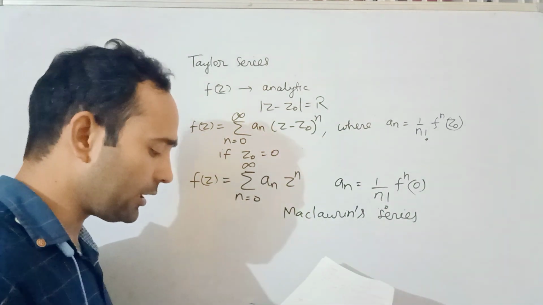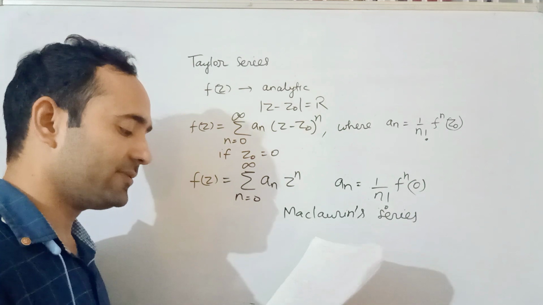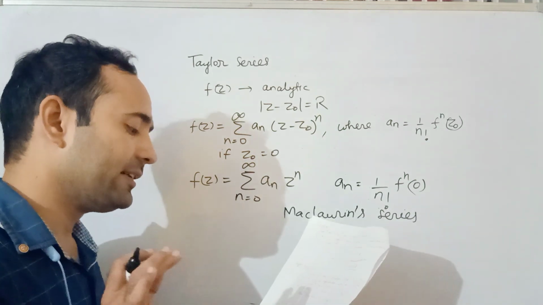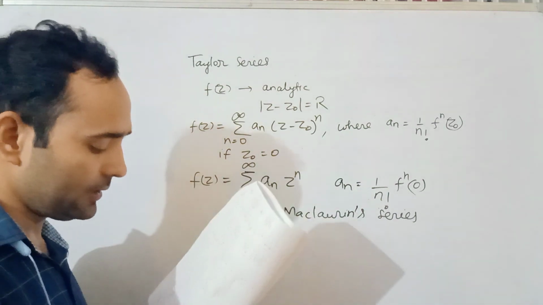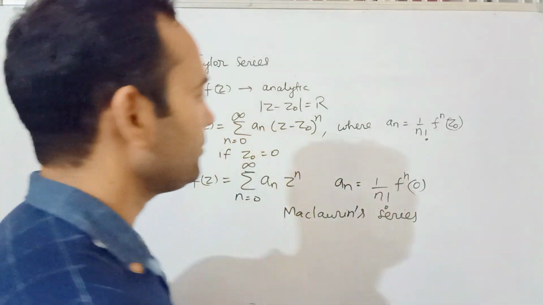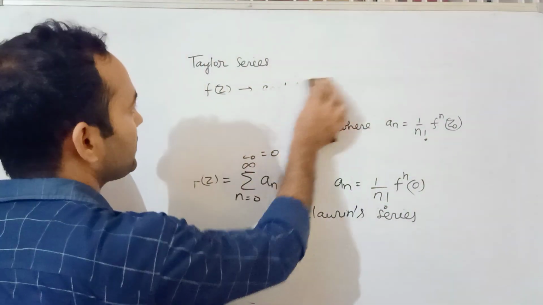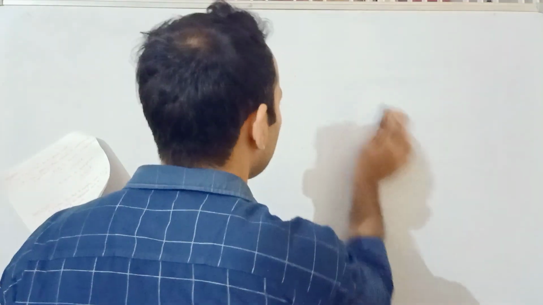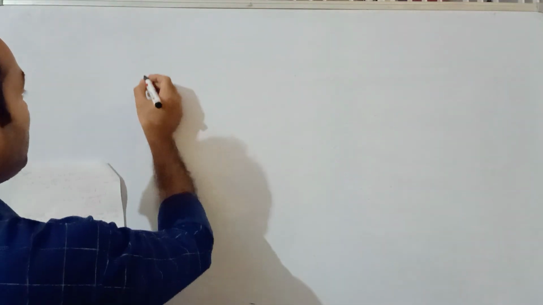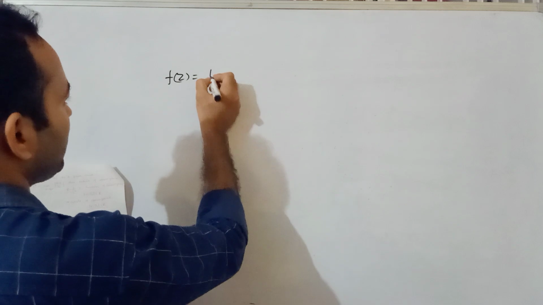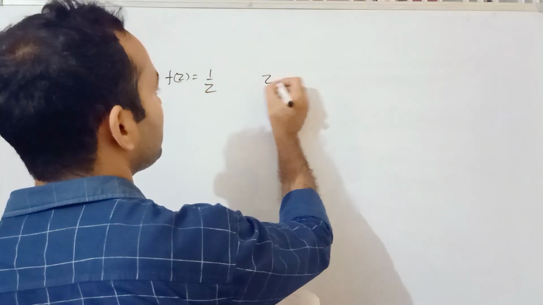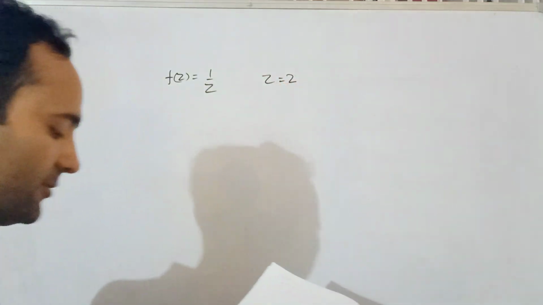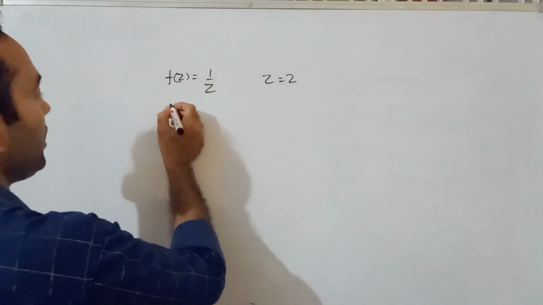Now we will take an example: f(z) is equal to 1 by z, and we will expand it about z equal to 2 in the form of a Taylor series and find the radius of convergence. Alright, just hang on and let's do it. I have taken this very basic function so that you can practice for more complicated questions.